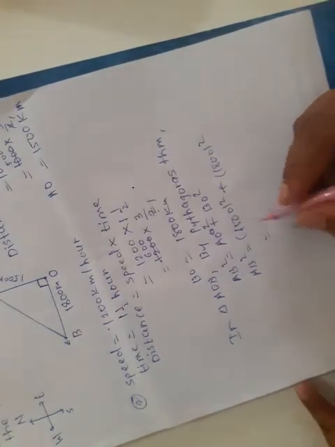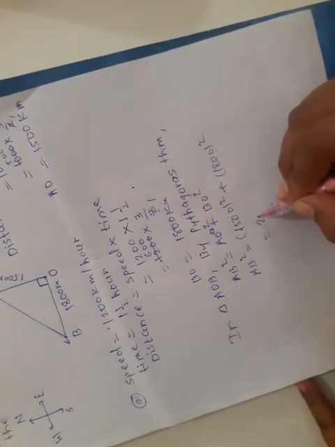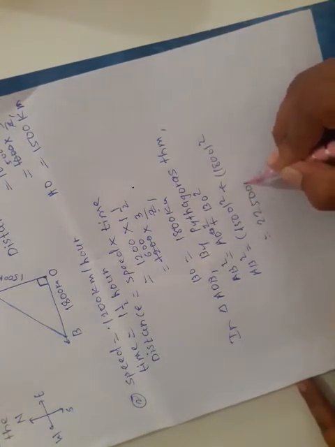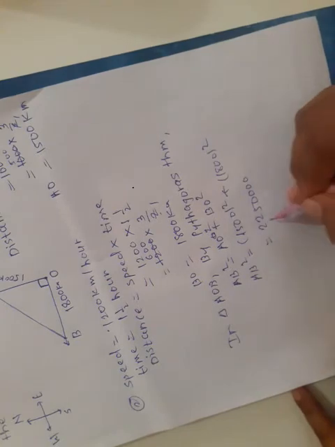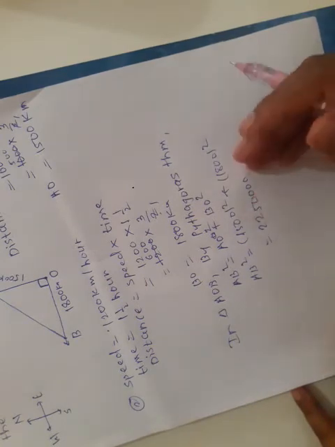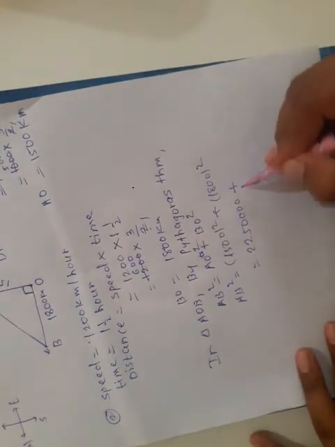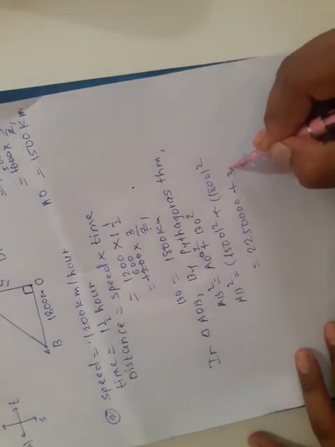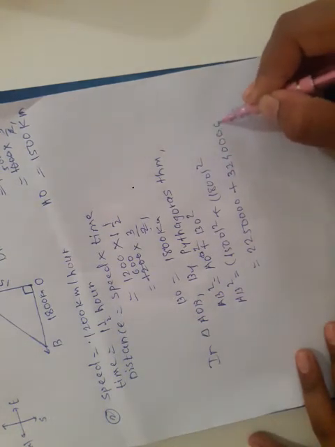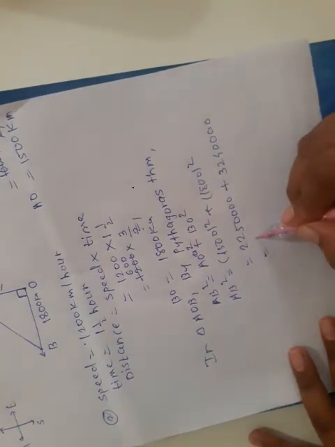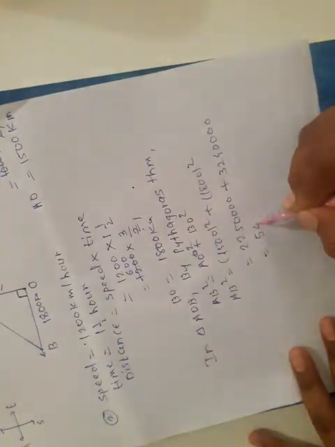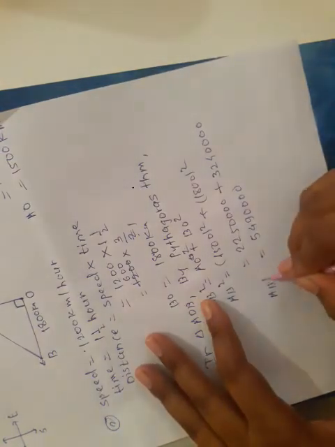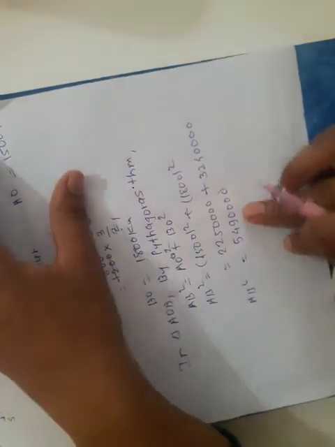1500 means 15 into 100. The square of 15 is 225, and these two zeros become four zeros. Plus 18 square is 324, and these two zeros become four zeros. We get the addition as 549,000. So AB square is equal to 549,000.